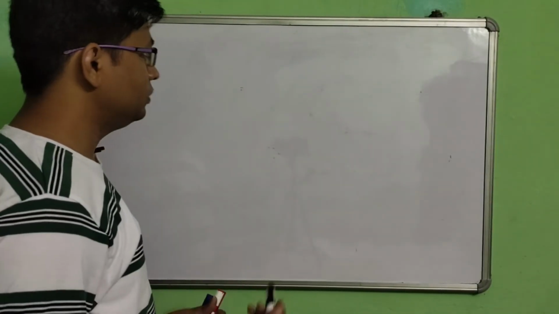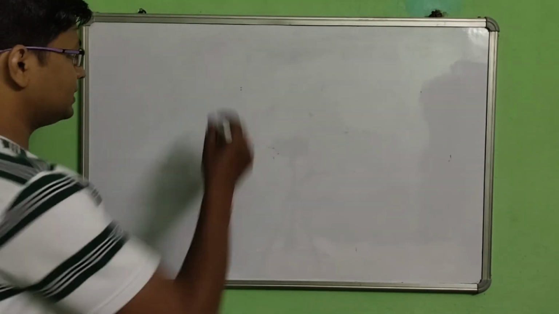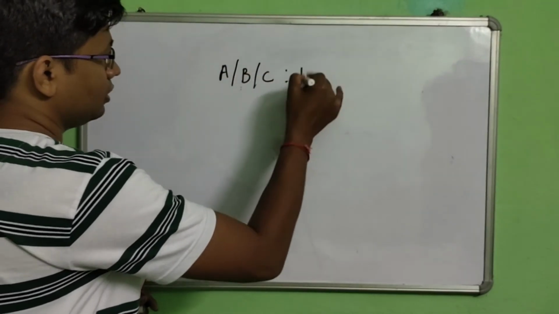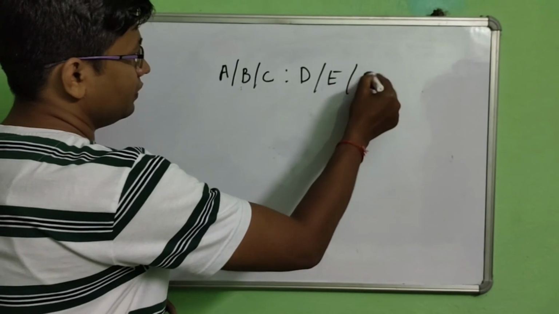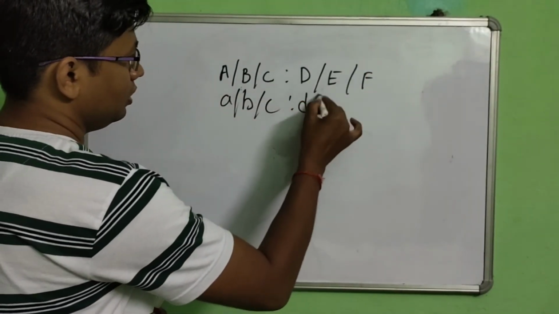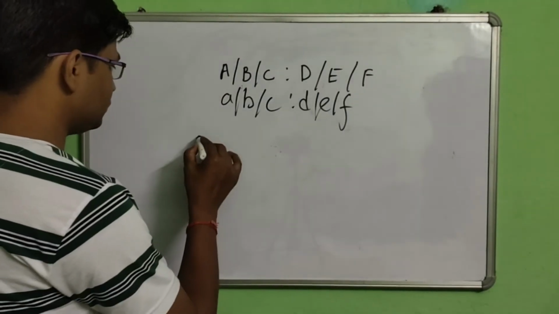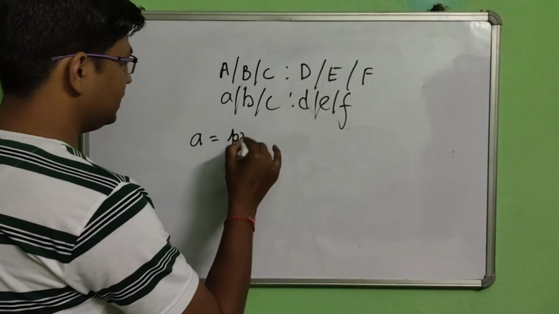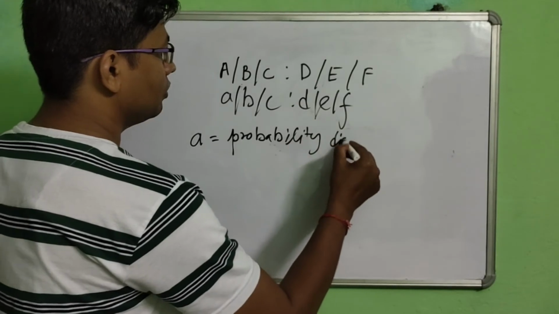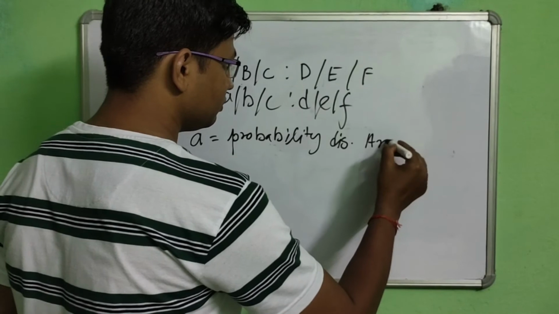Now I am going to tell you the representation of queue modeling. Sometimes it is written as A, B, C, D, E, F, or you can write it as A upon B upon C, D, E, F. Where A shows the probability distribution for the arrival rate.